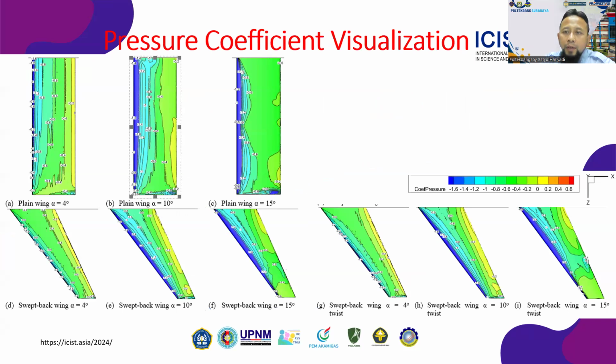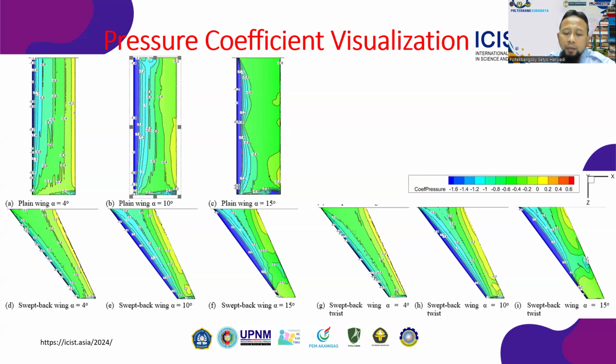Pressure coefficient visualization. In the wingtip region of all configurations, it can be seen that the traces of downwash occur more clearly in the plane wing at all angles of attack. In the sweepback wing configuration, both without and with twist angle, it can be seen that the traces of downwash only occur at angles of attack 4 and 10 degrees.